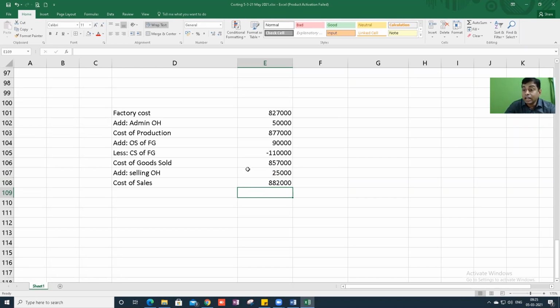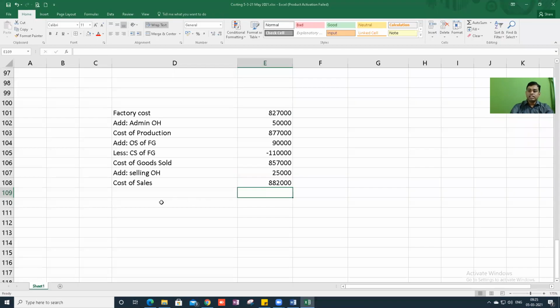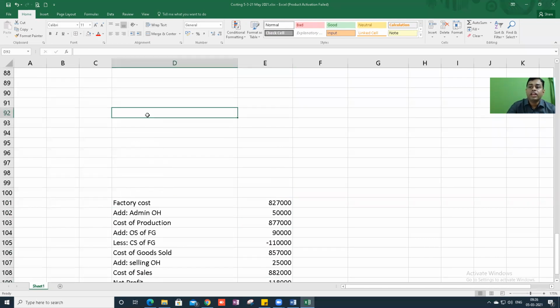Correct? This is given in the question. Sales is given in the question. 10 lakhs. Therefore, 10 lakhs. Profit? 1,18,000. Correct. Here we can find opening stock of raw materials.